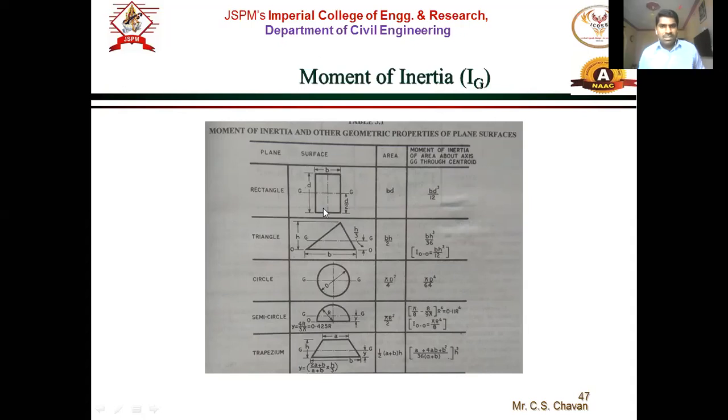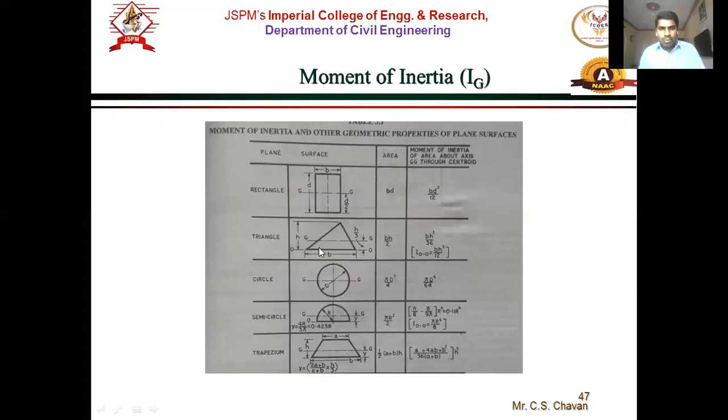Just a revision part. So what is the area of a rectangular surface? It is width into depth, so B into D. And where will the centroid be located? The centroid will be located at the center, so half from depth and half from width, that is B by 2 and D by 2. From the bottom it is at D by 2 and from the side it is B by 2. So the moment of inertia about G, that is the centroid, is BD cube by 12, right?